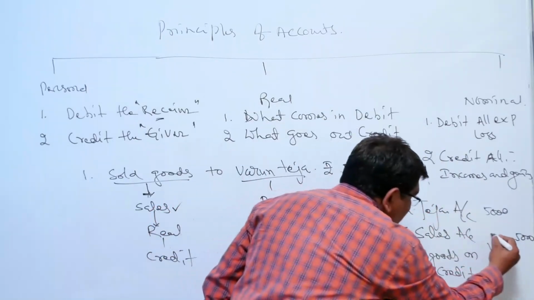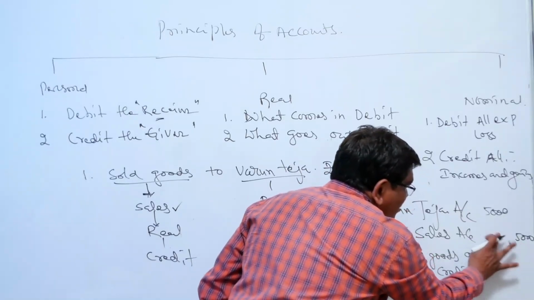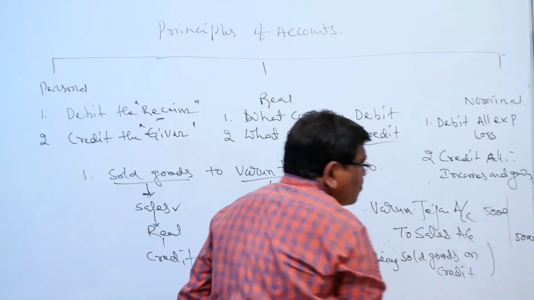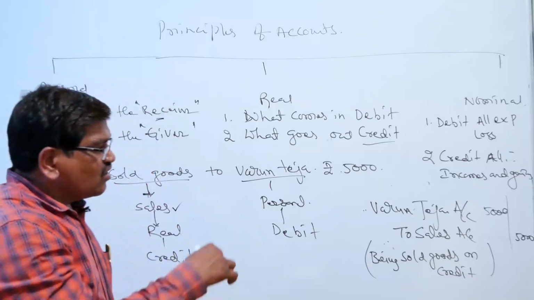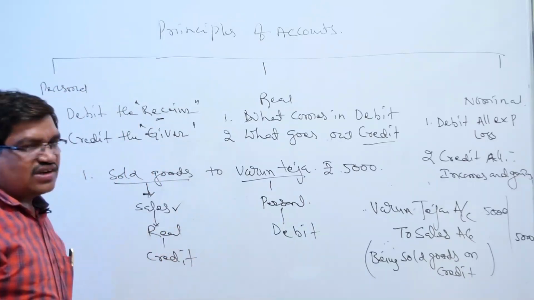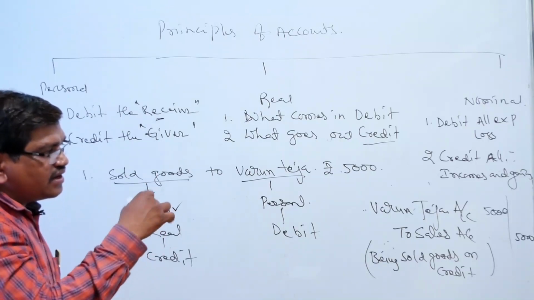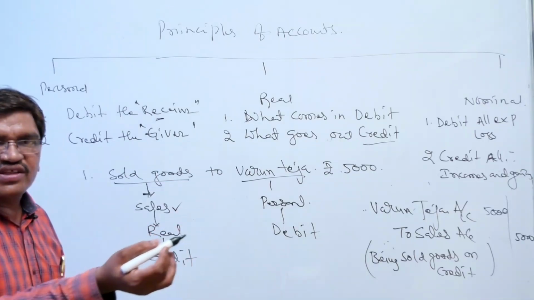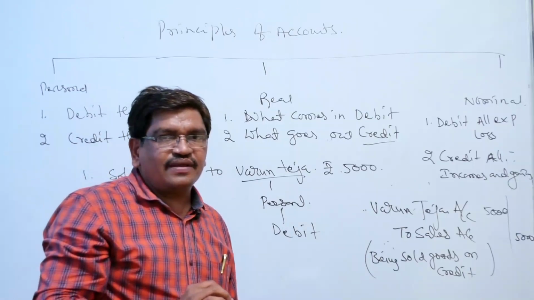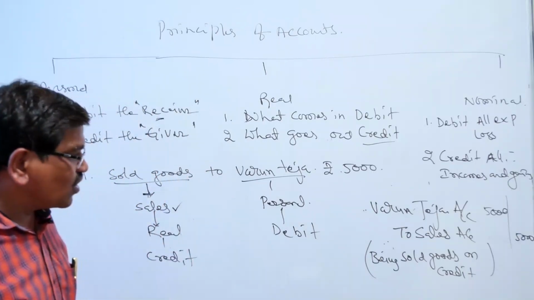Don't write it under the 5,000 like this; this is not the format. This is the format: 5,000 after 5,000. This first 5,000 represents the debit line, and the second 5,000 represents the credit line. So this is one model.